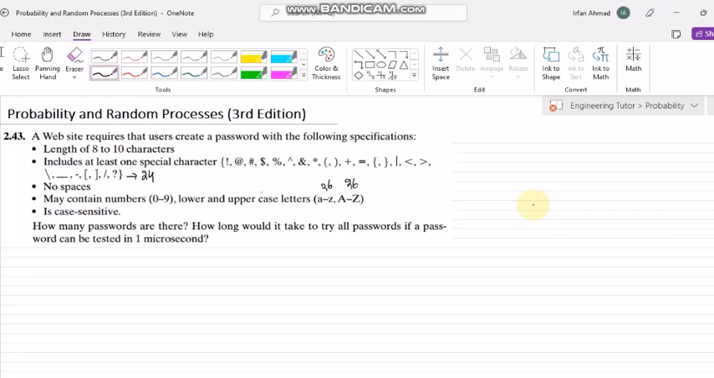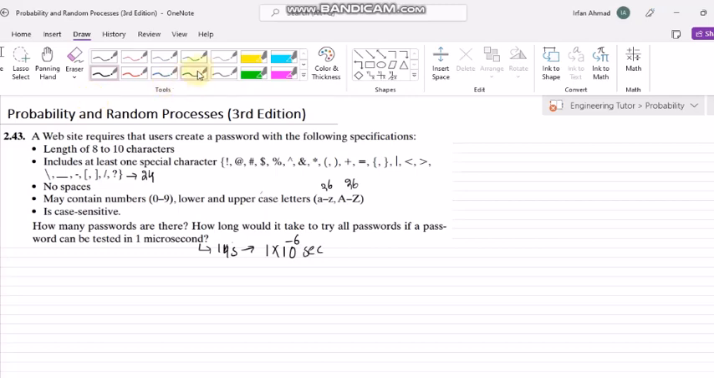Okay, so what is it asking us to find? How many passwords are there if you can use a password length from 8 to 10 characters, in which you must include one special character out of these 24 characters? So how many passwords can you get, and how long would it take to try all passwords if a password can be tested in 1 microsecond? And this 1 microsecond is 1 times 10 raised to the power minus 6 seconds.